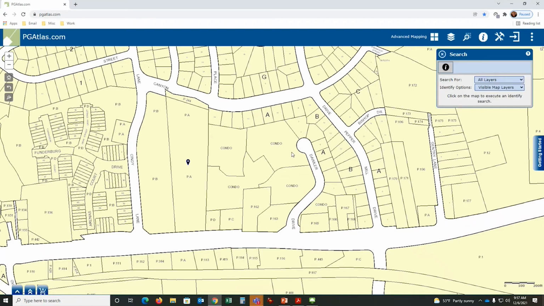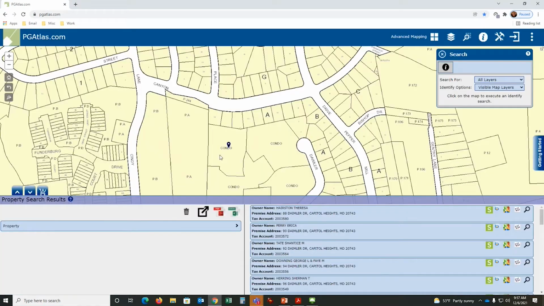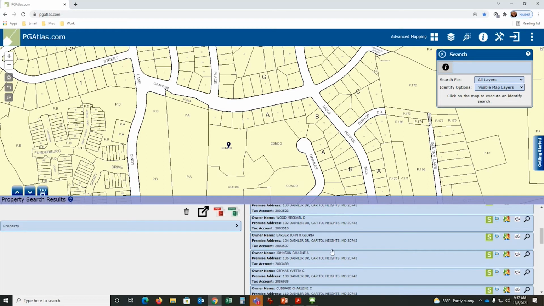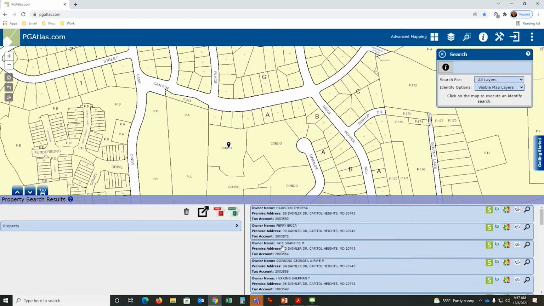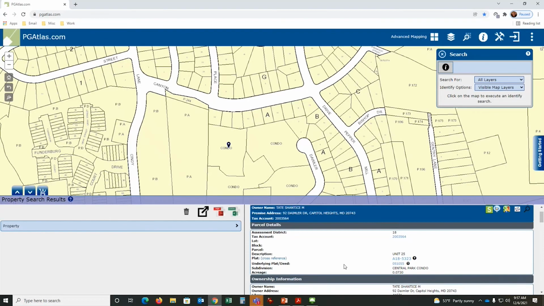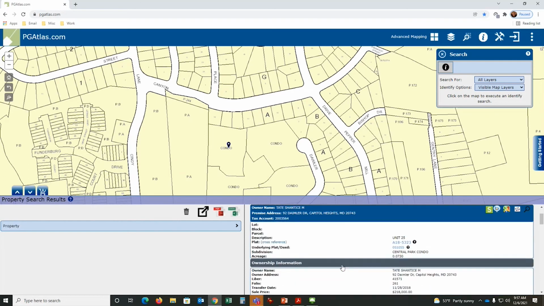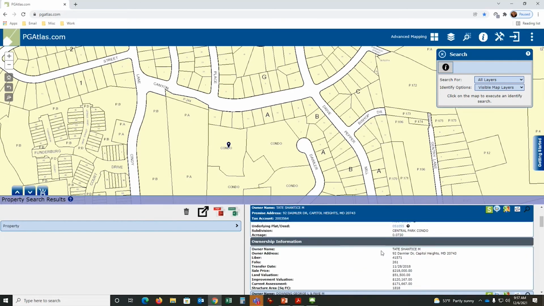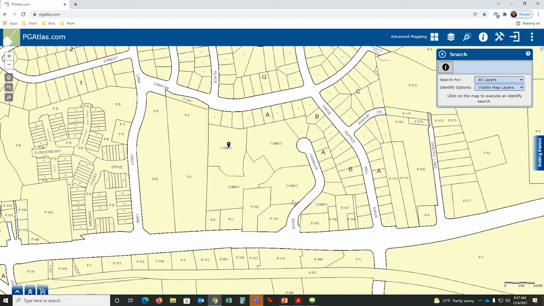And now I'm going to click on the condominium, and just what you would think, you get lots of owners on that condominium plat. Each individual is listed here. I can click on this record, it will expand it so you can see that information, and you could print it out just like we talked about before. So the reason I'm bringing that up is just know one shape does not mean one tax account and can mean many.